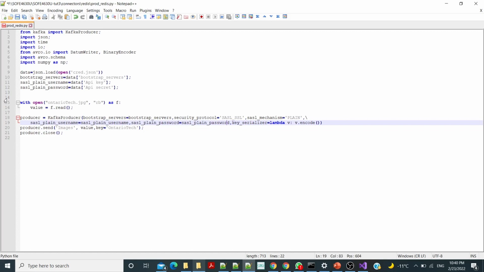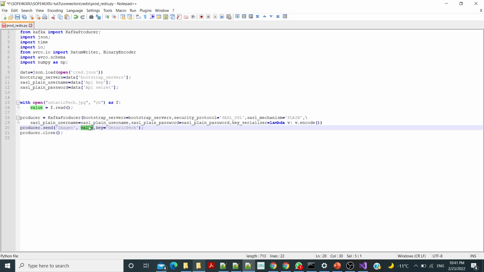There is no value serializer. We will provide it with bytes, and the bytes will be sent as this. And the key serializer just serializes the string to bytes by running the function called encode. So we will serialize the key, and the value will be in a byte format.